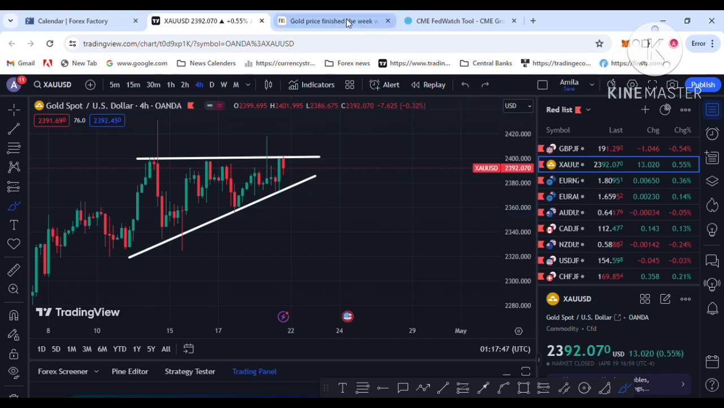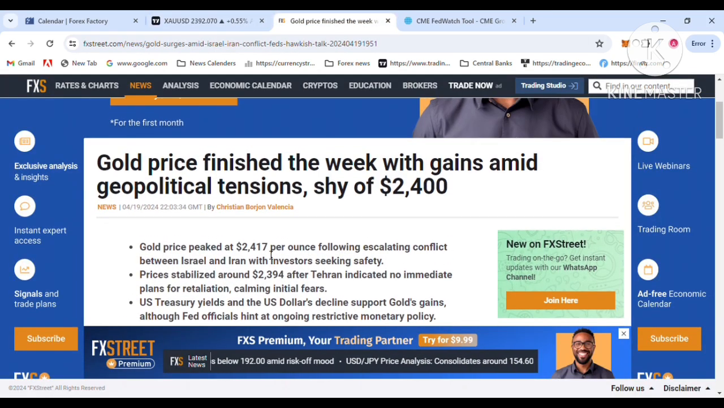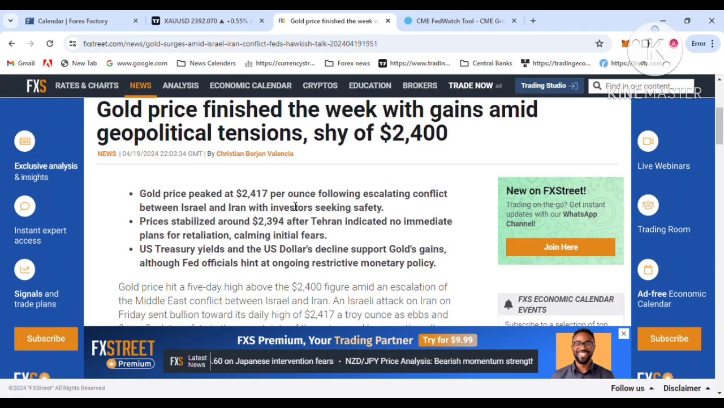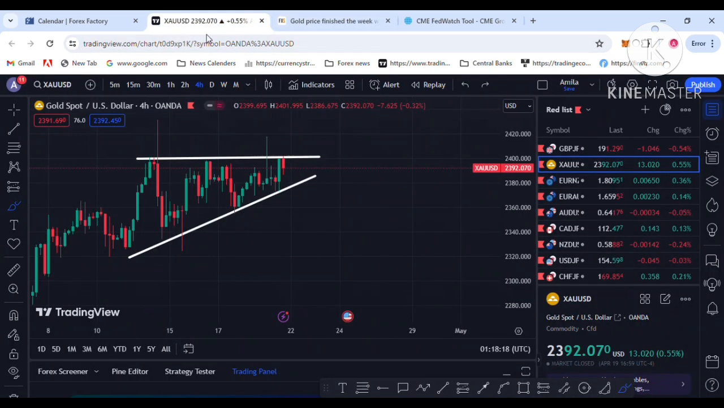So let's see what the economic data is. This is the most important thing. Gold price finished the week with gains amid geopolitical tension, shy of 2400. The Iran-Israel war tension for investors is still continuing. Gold is the safe haven asset. That's the gold demand with the geopolitical tension. That is the reason for gold demand.